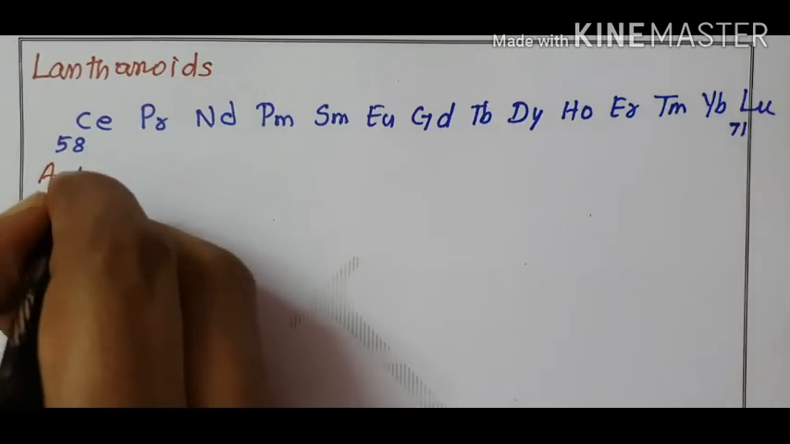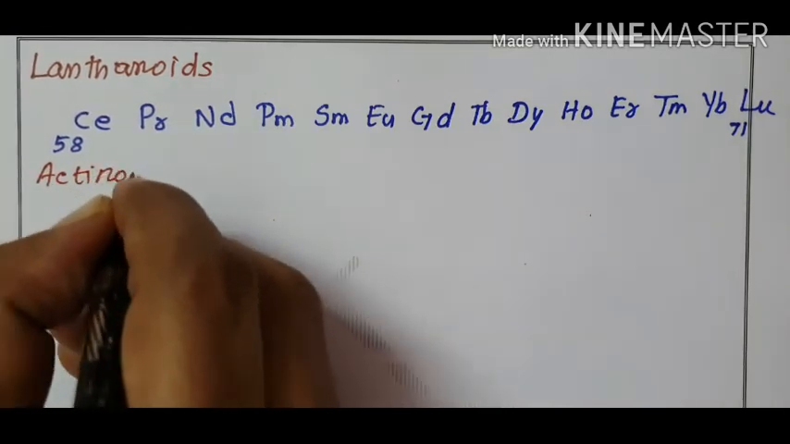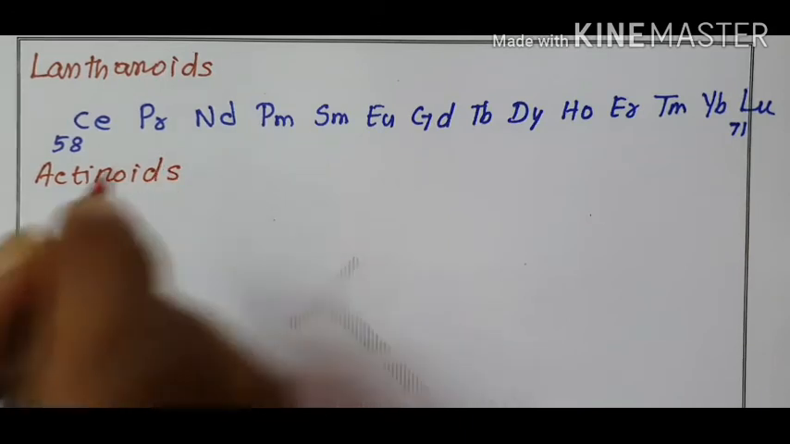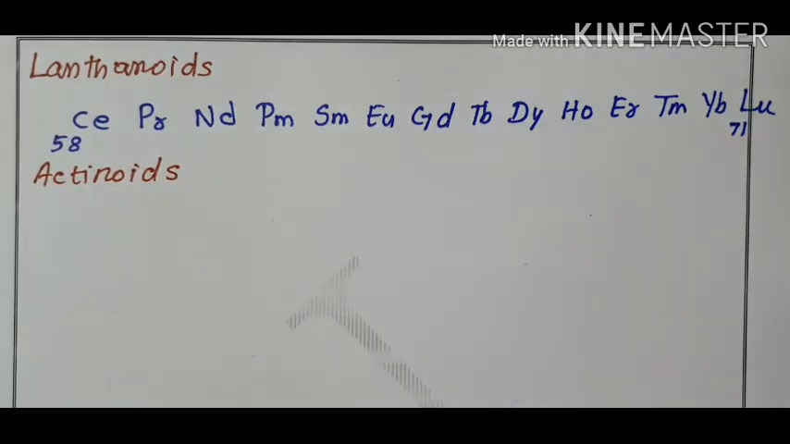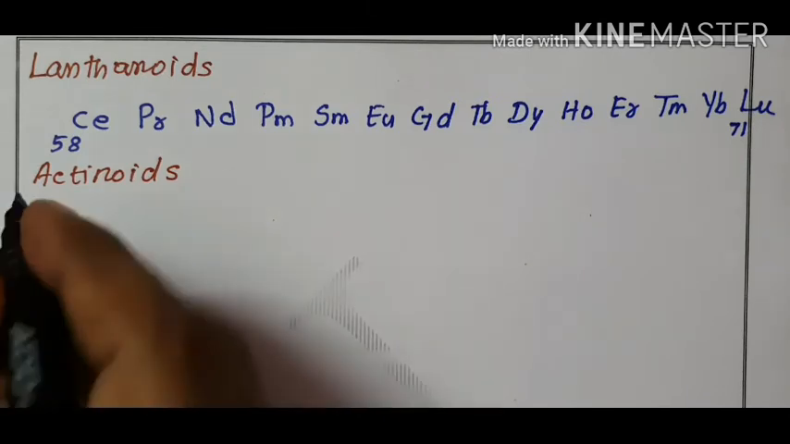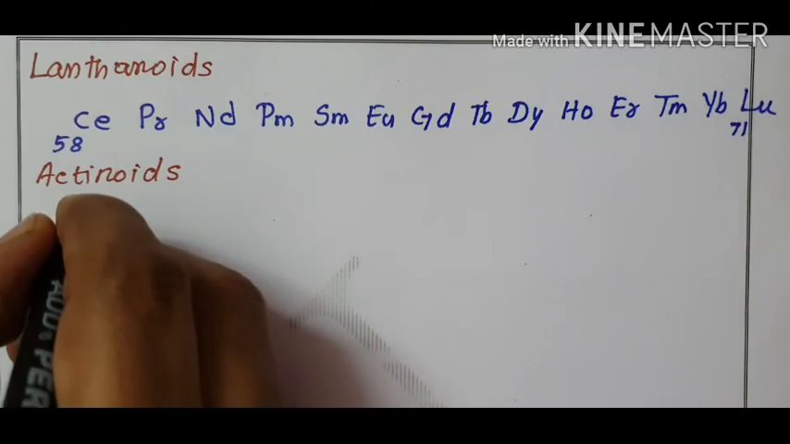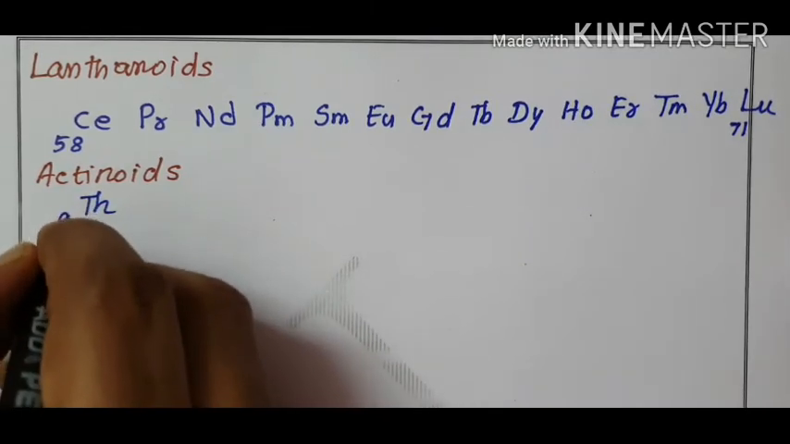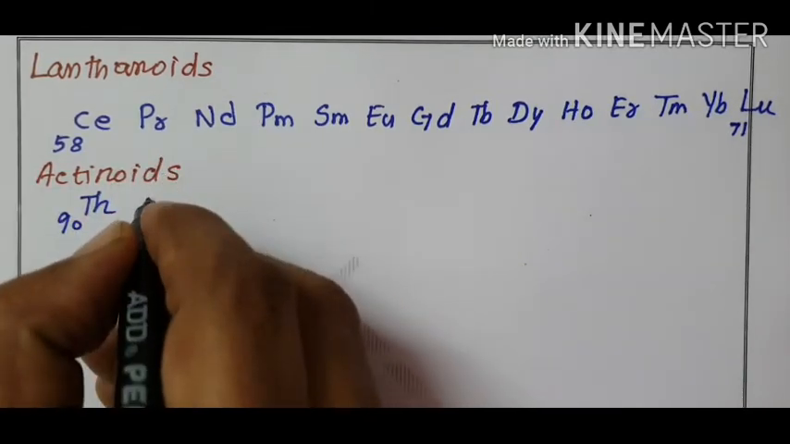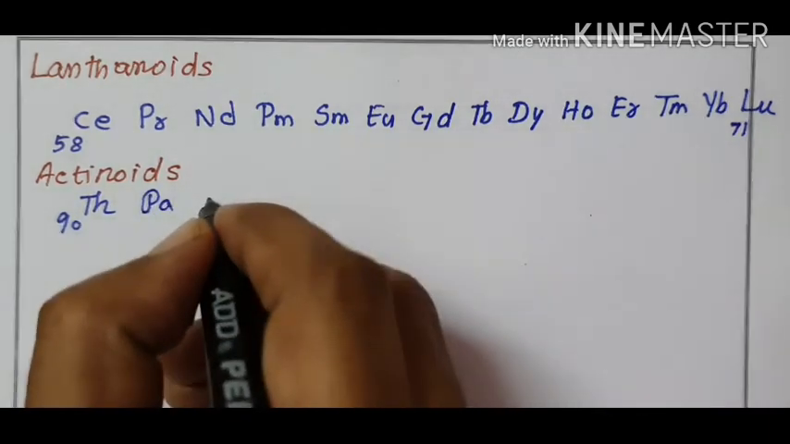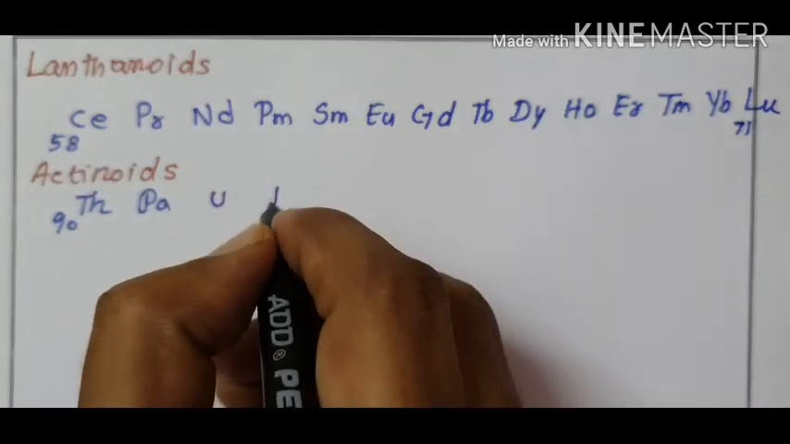Now actinoids. What are the elements called actinoids? The 14 elements following actinium. Thorium, atomic number 90. Protactinium, uranium, plutonium,